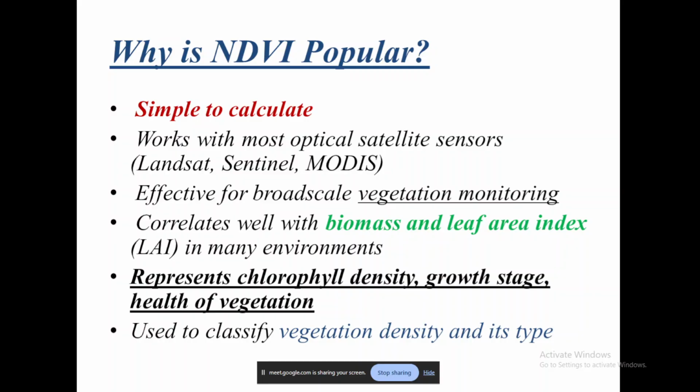So many good benefits are there of NDVI, that is why we use it. It is also used to classify vegetation density, whether it is scanty, dense, or moderately dense vegetation, scrubland, shrublands, and cropland. Different types of vegetation can also be classified.